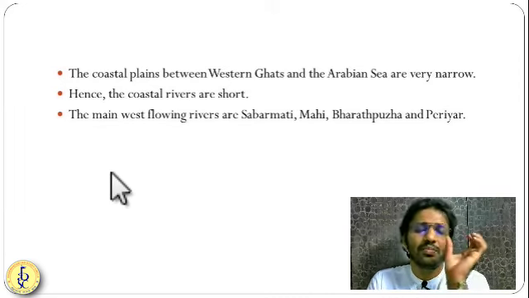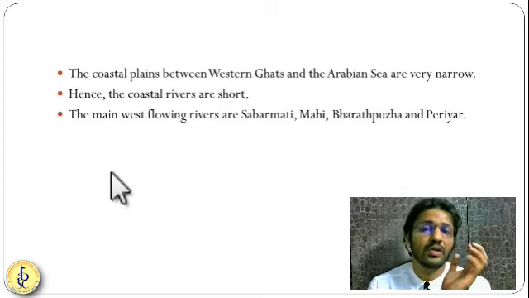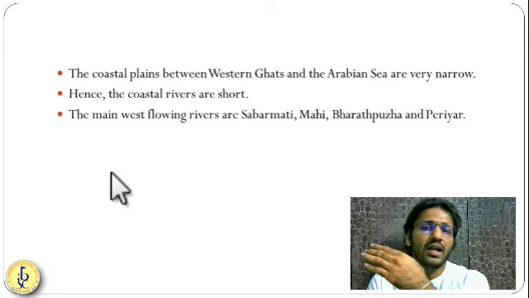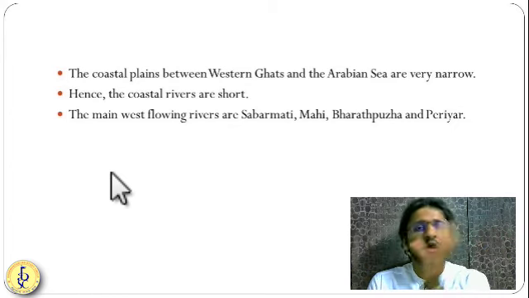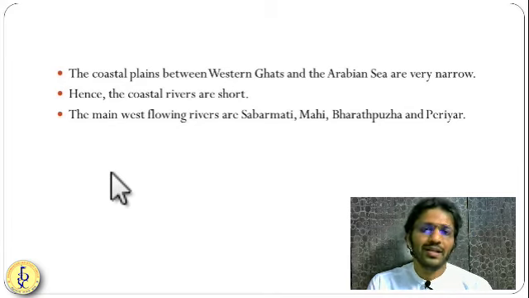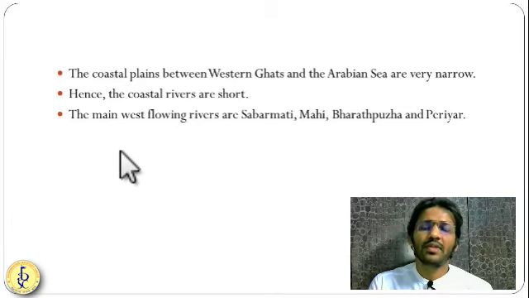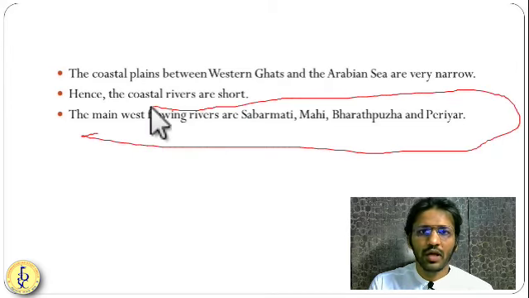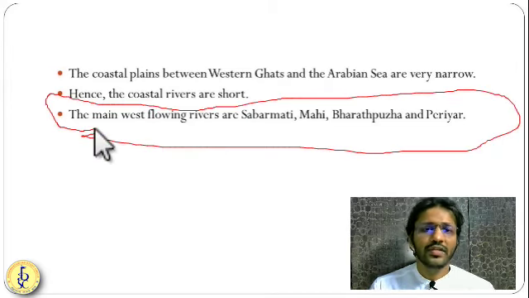But these peninsular rivers are very short because they originate in the Western Ghats and directly meet the Arabian Sea, which is very close to the Western Ghats. So their length is very short compared to the Himalayan rivers. There are west flowing rivers except Narmada and Tapi, like Sabarmati, Mahi, Bharatpuzha, Periyar. These are some of the west flowing rivers.